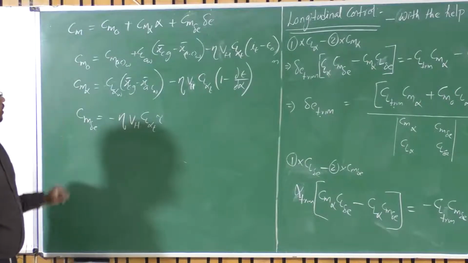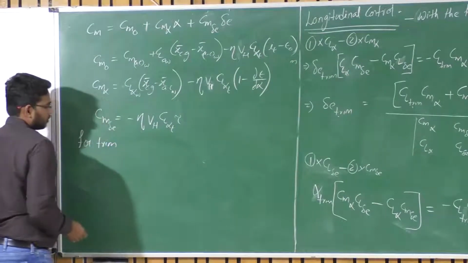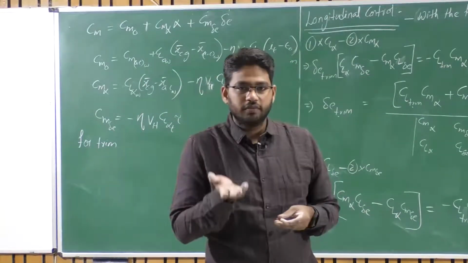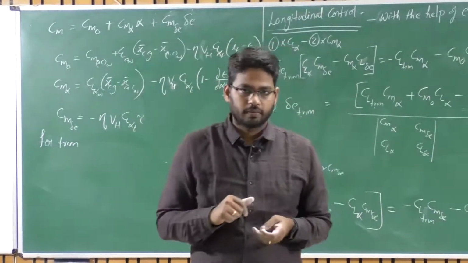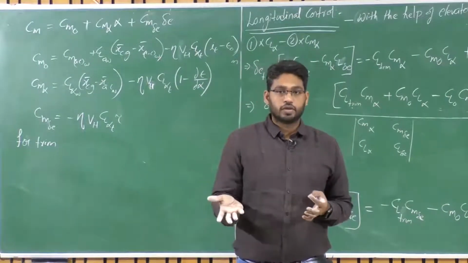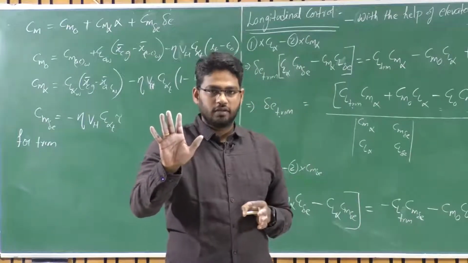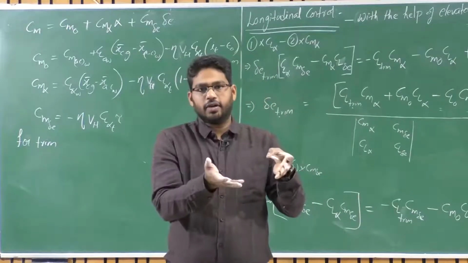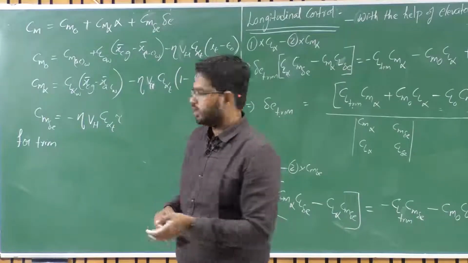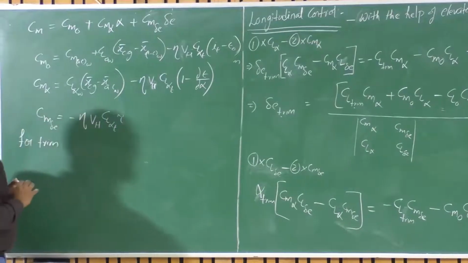So now for trim condition, we will see what will be the change in the trim angle of attack with the change in the trim lift coefficient. So when I have to fly at different velocities, I need to change my trim lift coefficient, right? That's what we discussed. So what will be the change in the trim elevator deflection, or what should be the change in elevator deflection when there is a change in trim lift coefficient? Okay, let's derive that. There is a reason to derive it, and we'll soon discuss that.